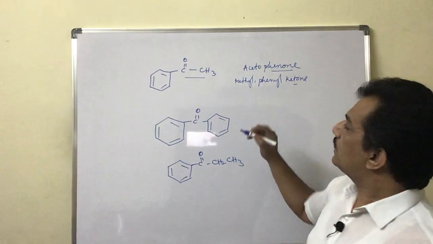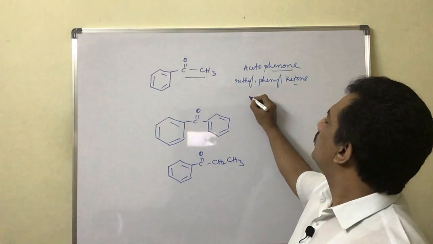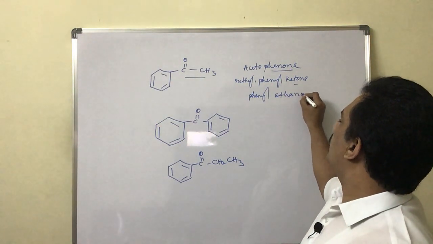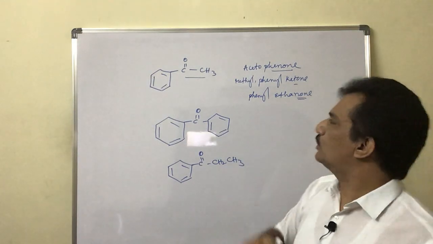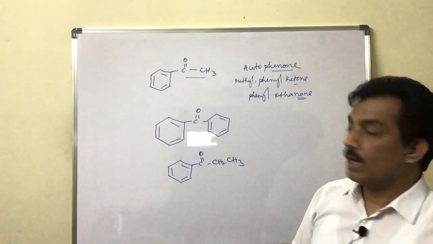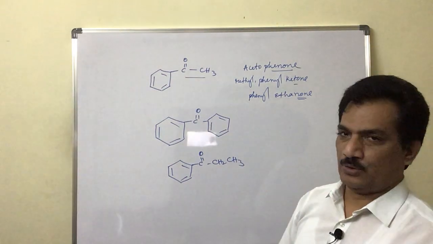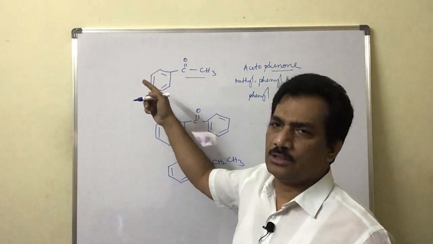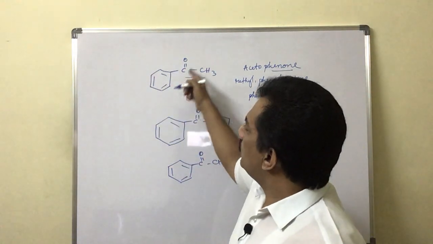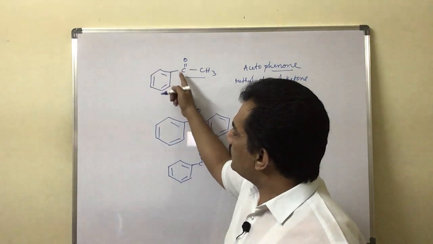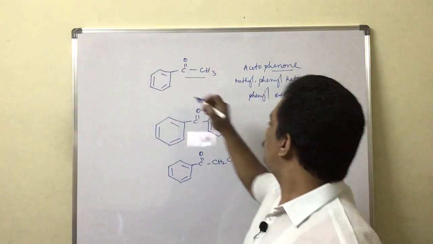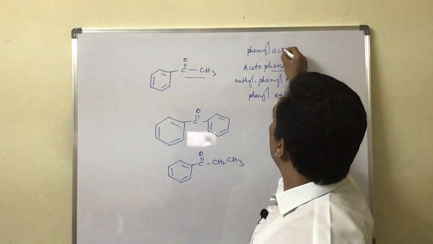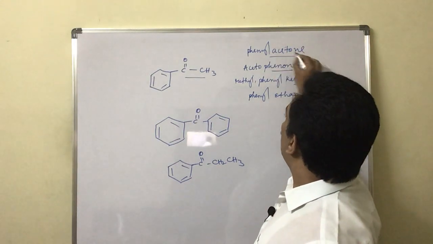Or we can consider this as phenylethanone. Already in the previous class we discussed this. One more name is introduced for this. We know that when CH3 is present on both sides, it is acetone, and when one of the CH3 groups is replaced by a phenyl group, it is known as phenyl acetone. This is also accepted for this compound, phenyl acetone.